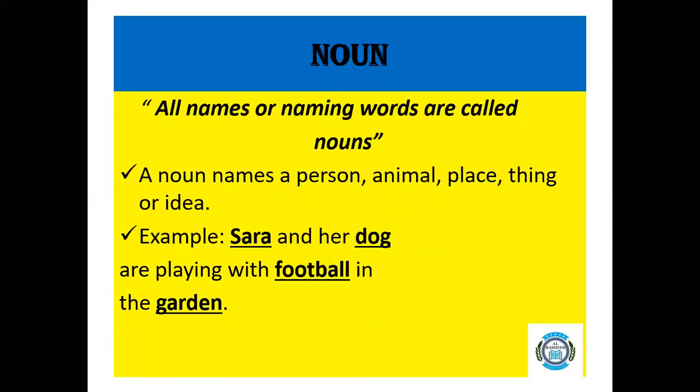In this sentence, you have seen some words are underlined. These underlined words, like Sarah, dog, football, and garden, are all nouns. Sarah stands for a girl, meaning this is a person noun. Dog stands for an animal. Football is for a thing and garden is for a place.